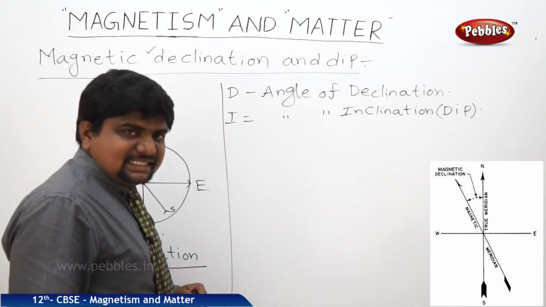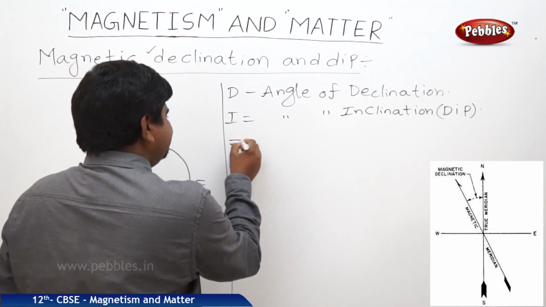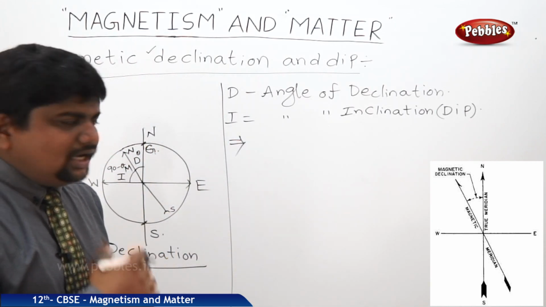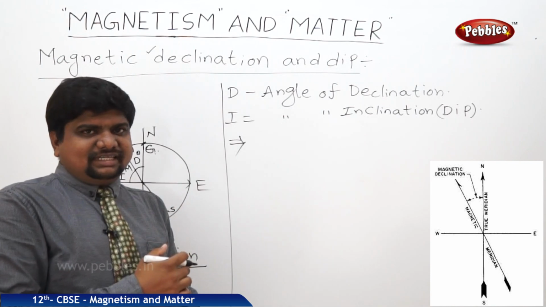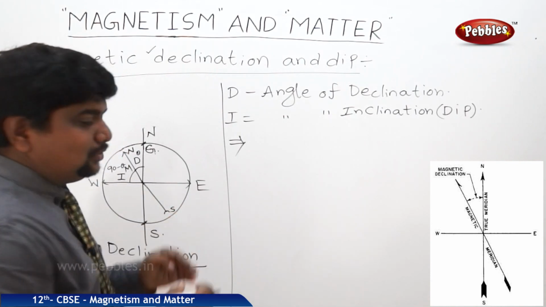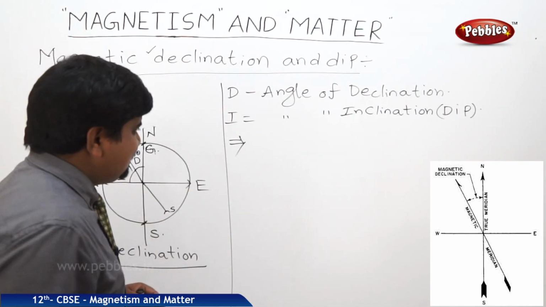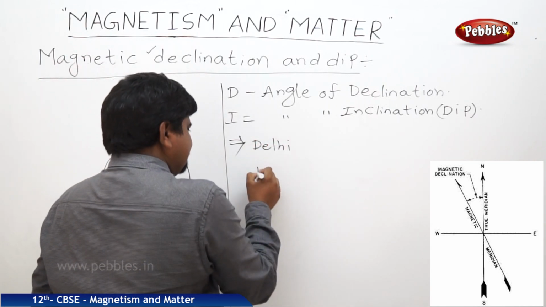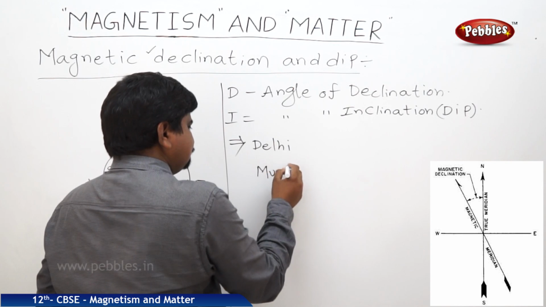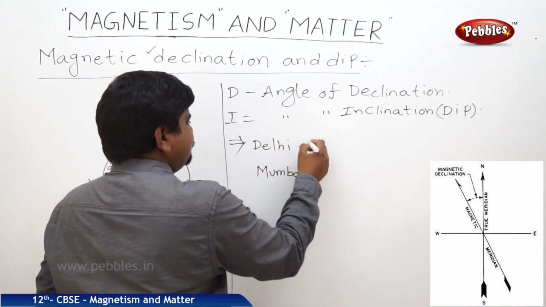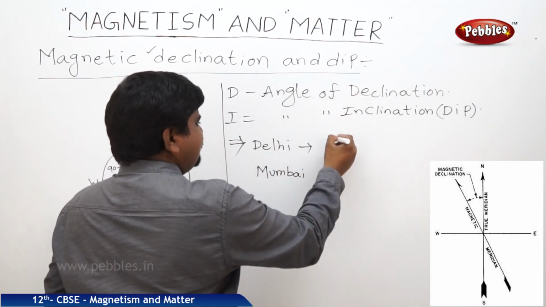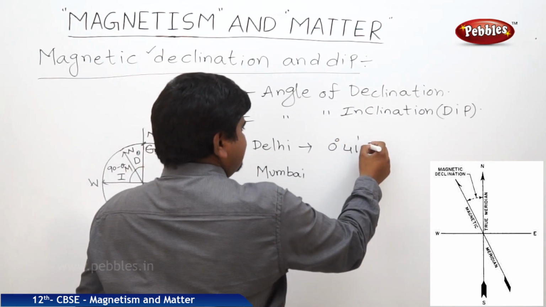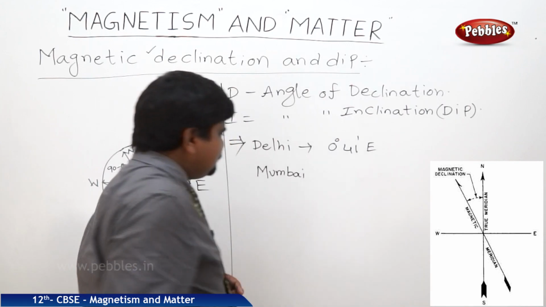So what about India? How to seek the exact north pole or exact north direction for India? For that purpose, if you go to two different places in India, one place is Delhi, this is the reference point, and one place is Mumbai. In Delhi, the angle of declination is 0 degrees 41 minutes east.